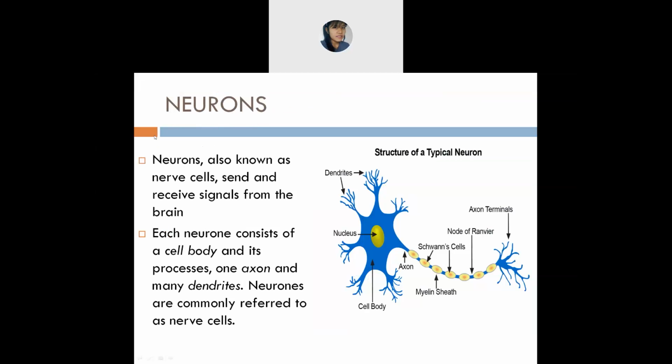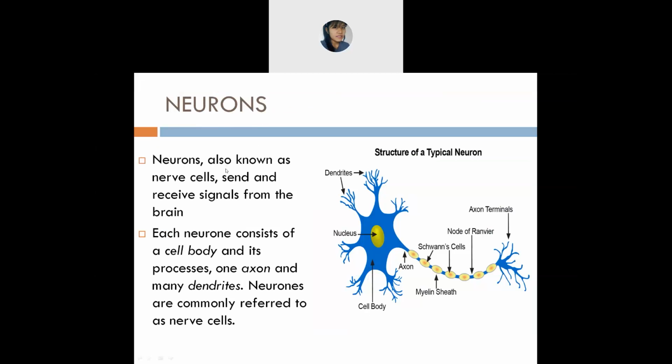Next is neurons. In this nervous system, you will see neurons also, and I'm showing them on the screen. This is the structure of a neuron. You can see that it is divided into different parts. These neurons are also known as nerve cells.